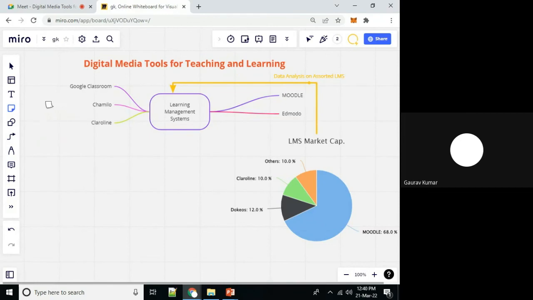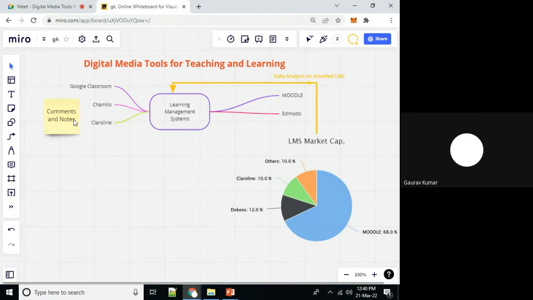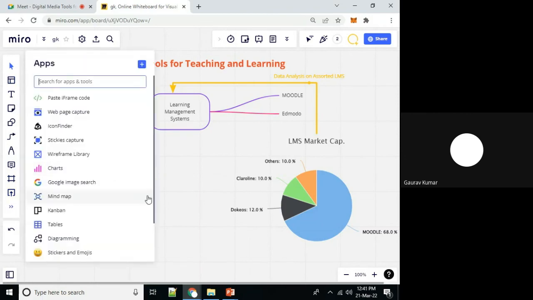Sticky notes. So here I want to specify some note. So this is a sticky note. Comments and notes, anything you can type here, depending upon the topic of coverage. And in the same way, diagramming, emojis, web page capturing, paste iframe code.